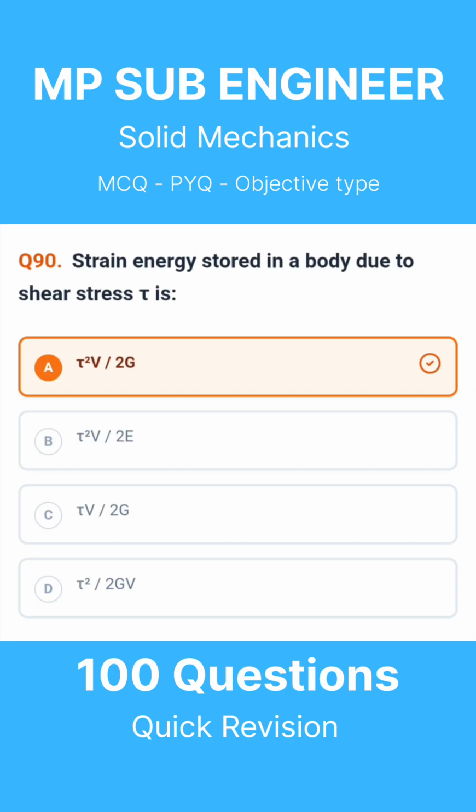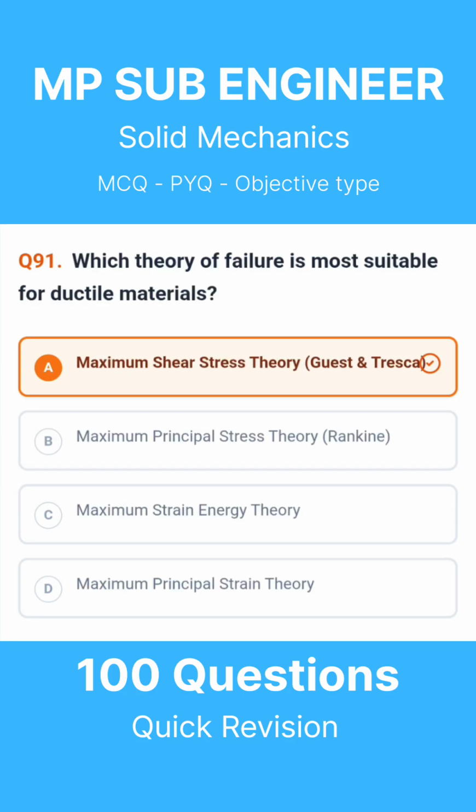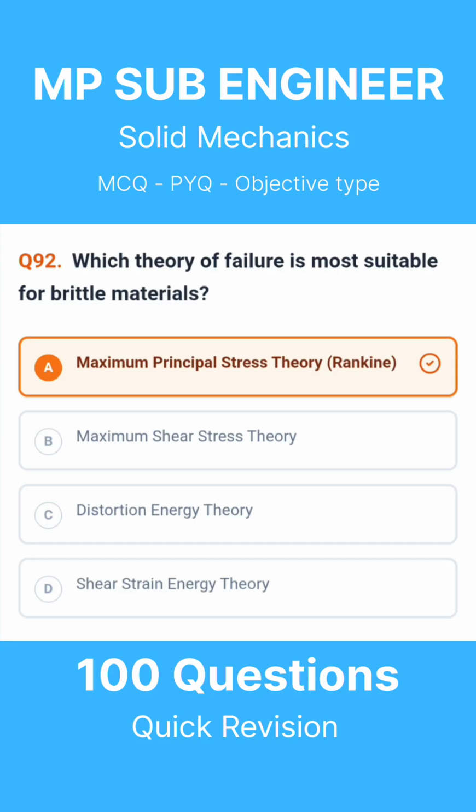Question 90. Strain energy stored in a body due to shear stress tau is. The correct answer is tau squared V divided by 2G. Question 91. Which theory of failure is most suitable for ductile materials? The correct answer is maximum shear stress theory, Guest and Tresca. Question 92. Which theory of failure is most suitable for brittle materials? The correct answer is maximum principal stress theory, Rankine.